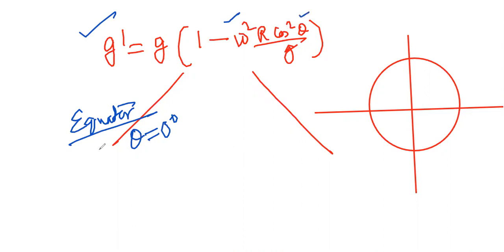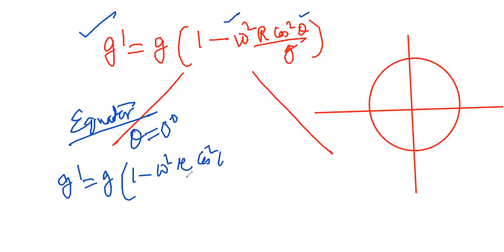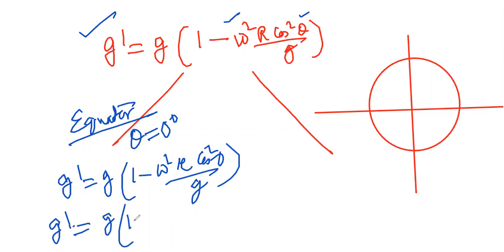At the equator, that is theta equals 0, g dash is equal to g into 1 minus omega square R cos square 0 by g. Cos square 0 is 1, so g dash equals g into 1 minus omega square R by g. So it is minimum at the equator.